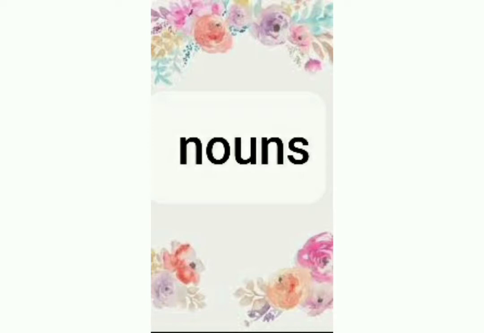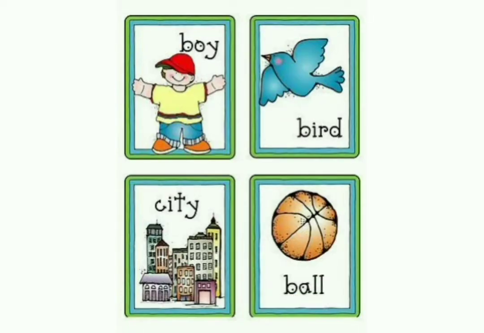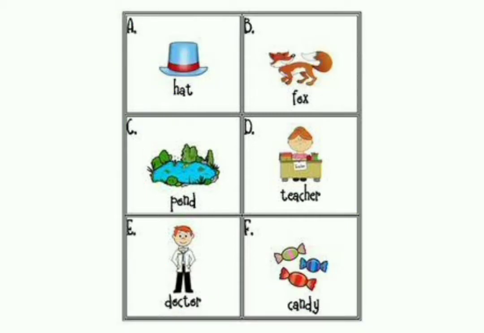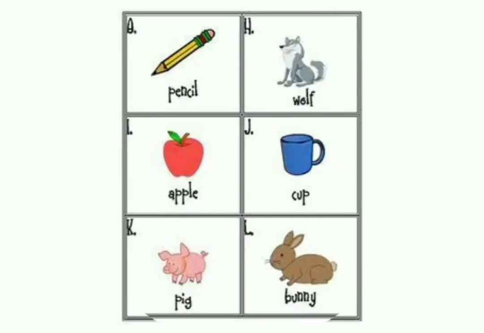Students, say some nouns. Yes: boy, bird, city, ball. Very good. Teacher, doctor, pencil. Very good. Apple, pond, cup. Yes, very good, students.